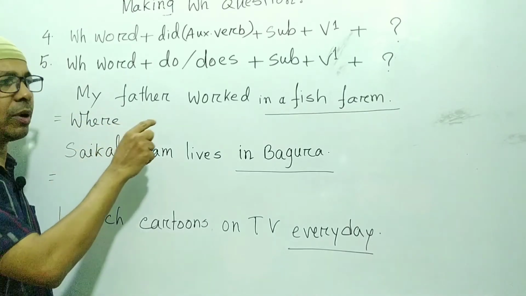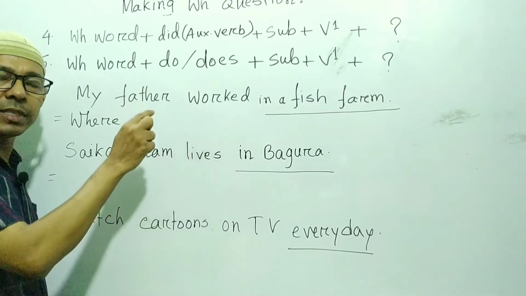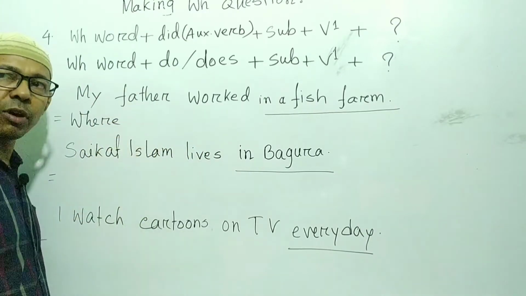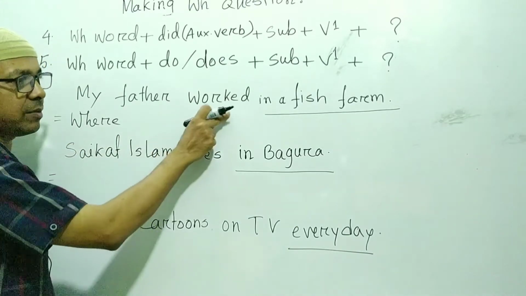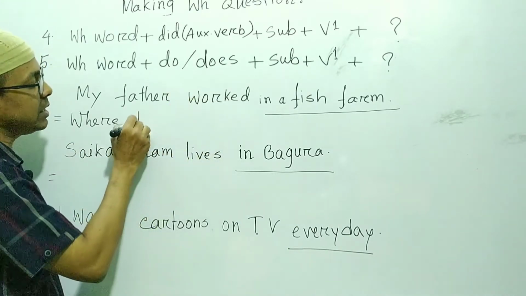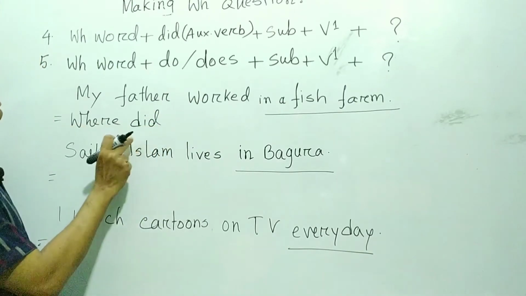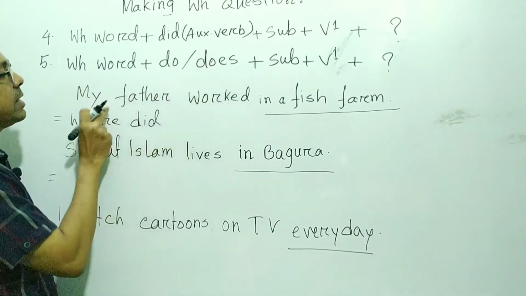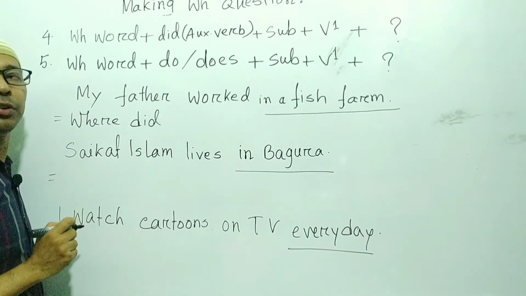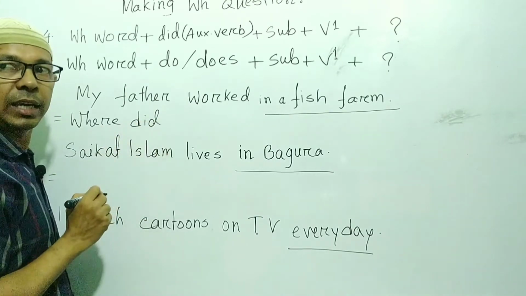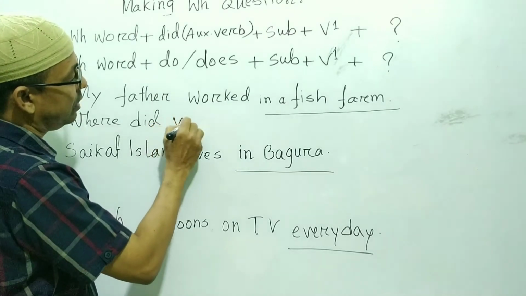Then you have to look at the verb. Okay, only look at the verb. If the verb is in the past tense, then you have to take did. So here you can see the verb is in the first form. So write here did. Then what? Where did? Then the subject of the sentence, my father. And you know that instead of my father, you have to write your father. Okay, instead of my, the pronoun will be your. So, your father.